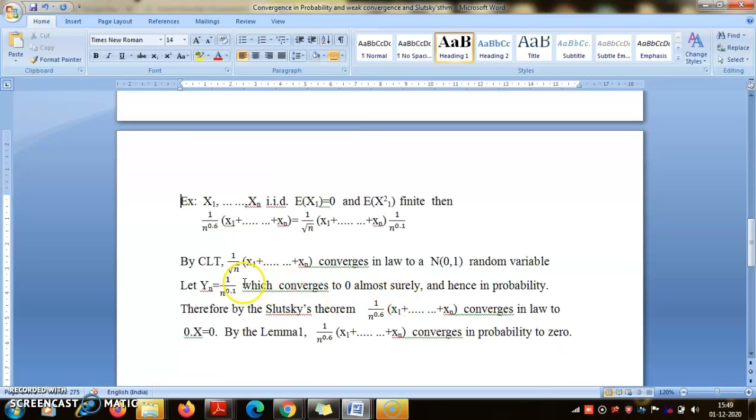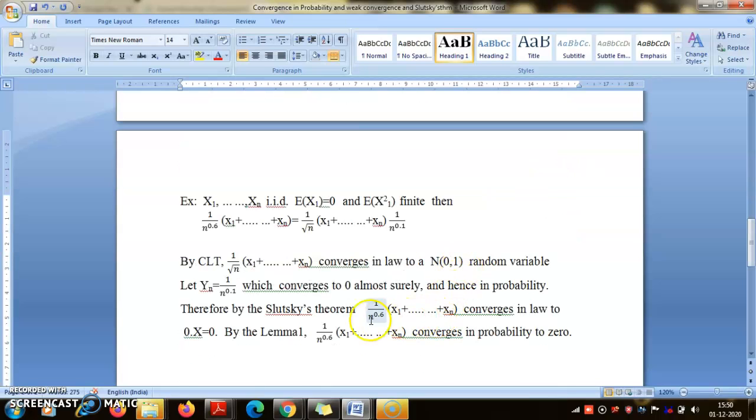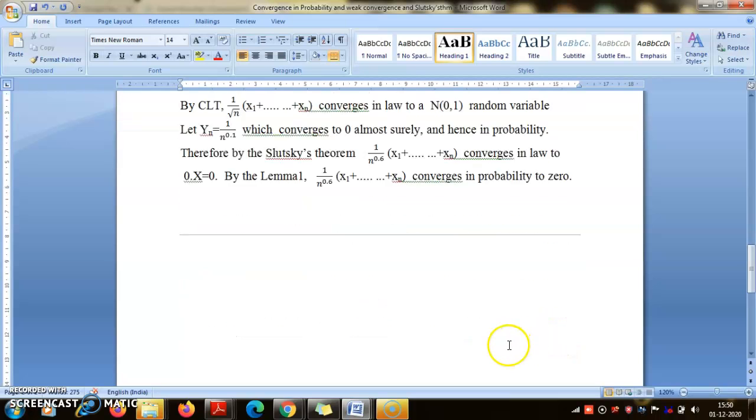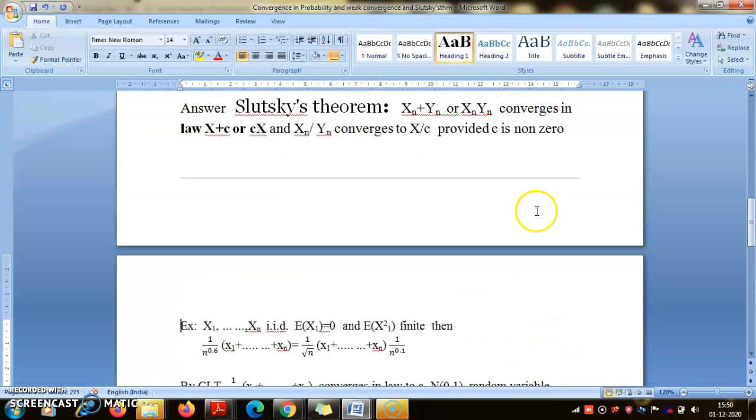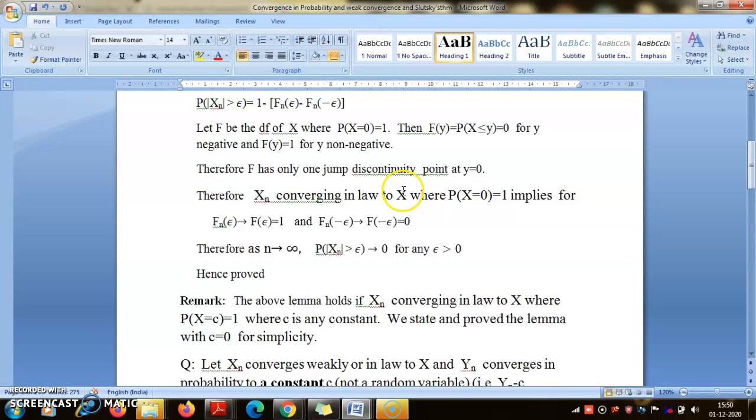And 1 by n to the power 0.6 you can look as 1 by root n times 1 by n to the power 0.1, or 1 by n to the power 1 by 10, that you can look as Yn, that converges almost surely to 0 and hence in probability. So by Slutsky's theorem, this is the application of Xn into Yn. So this will converge in probability to, what is the c here? c is 0. So Yn is converging to 0, so 0 into a standard normal random variable. So it converges in probability to 0. Why am I saying converging in probability? Because it converges in law to 0, which means it is one and the same by the previous lemma. So it goes to 0.